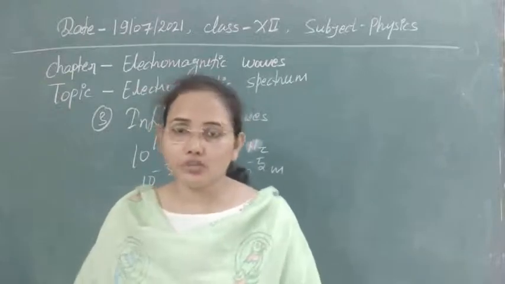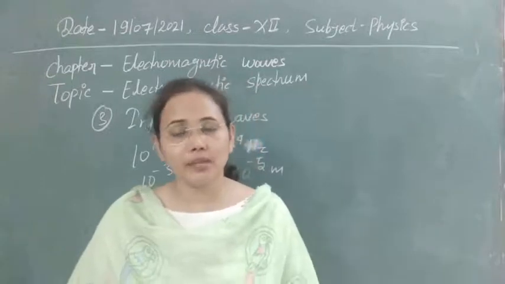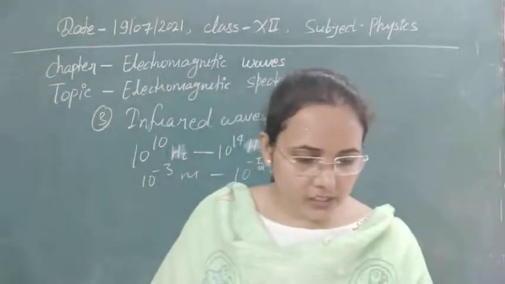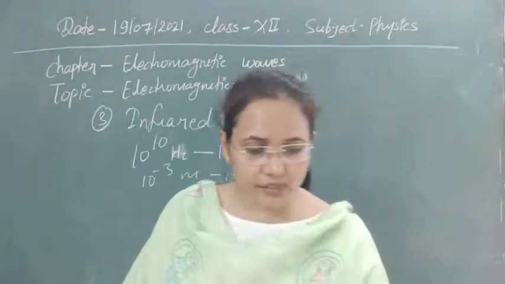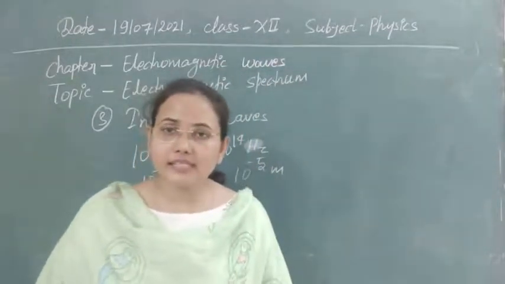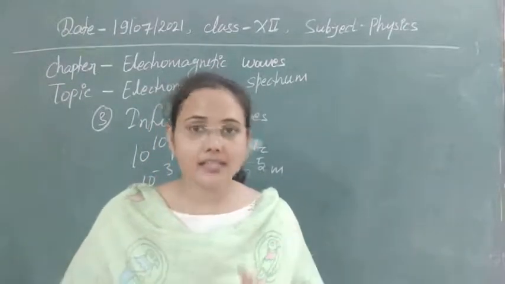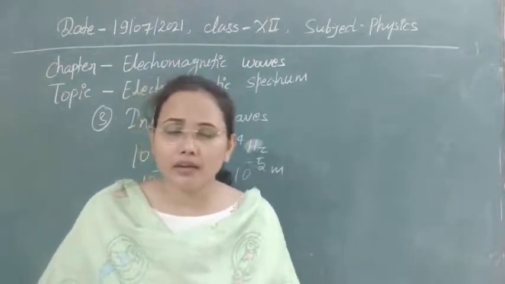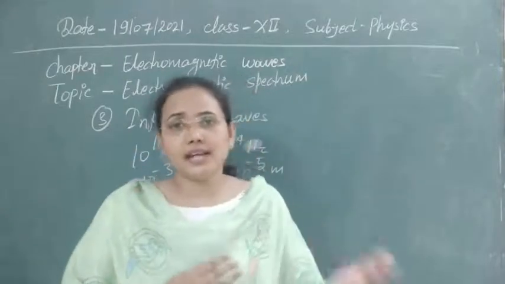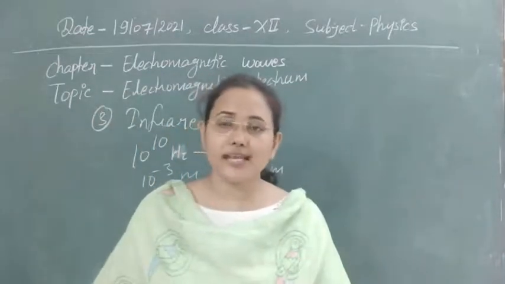Another use is that we can see through fog very clearly using these kinds of waves, because these waves do not interact with fog easily. Next, we use these waves in solar water heaters, solar cells and solar cookers. These days solar panels are very popular, because solar energy is in abundance. We already have a lot of energy coming to our earth, so we can utilize that energy, and we have made solar cells and solar panels.